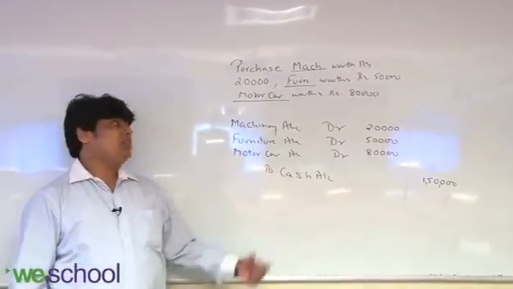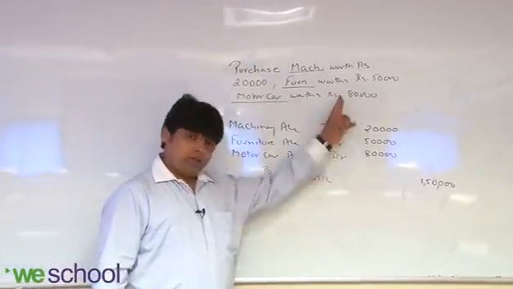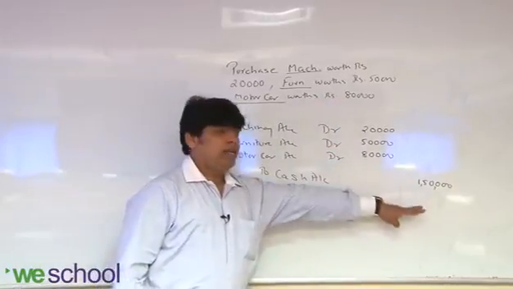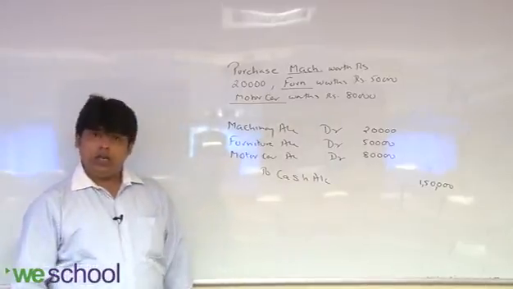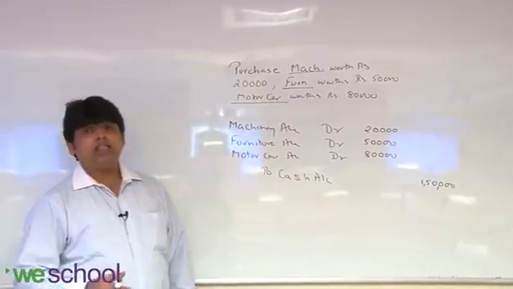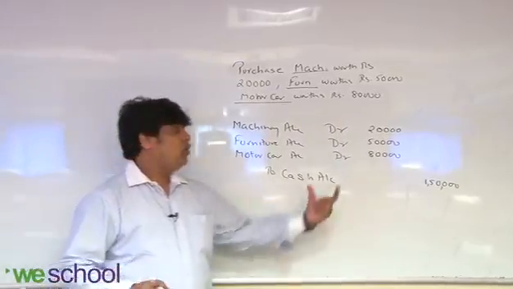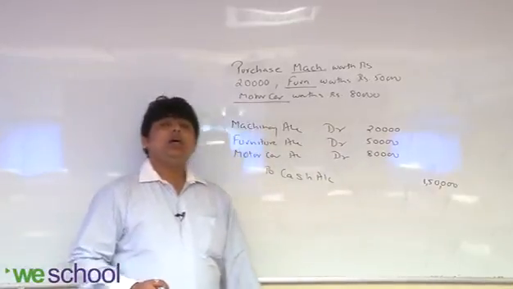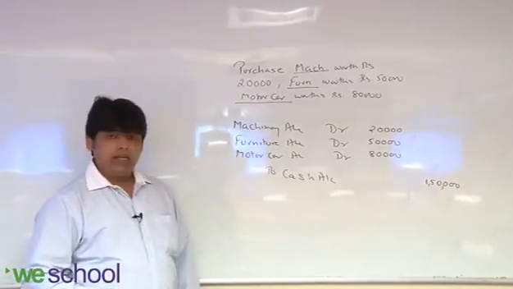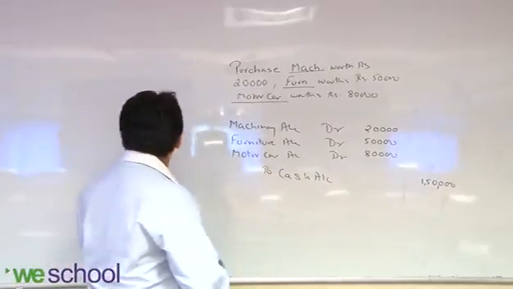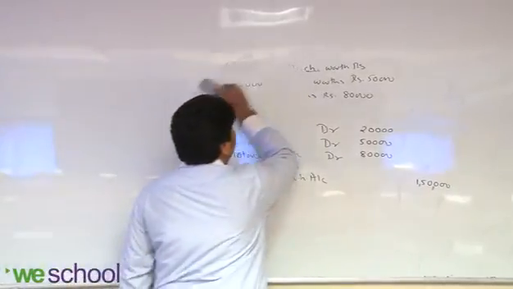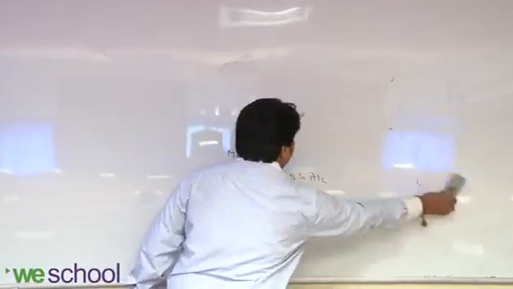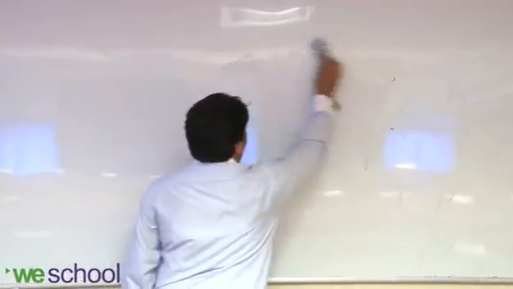The total amount of debit should be equal to your credit amount. You got my point? Now one more example of such type, and then we'll move on to the ledger part, how to pass the entry, how to make the ledger account.